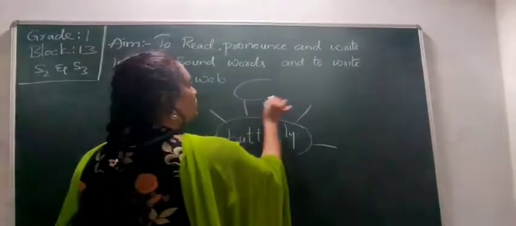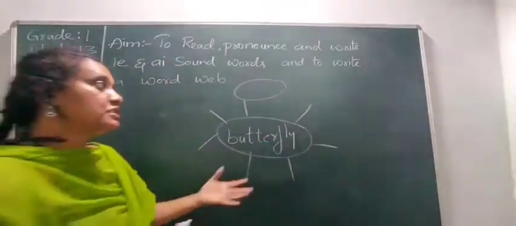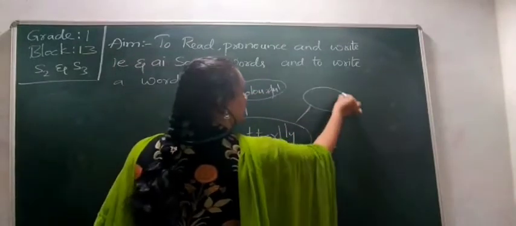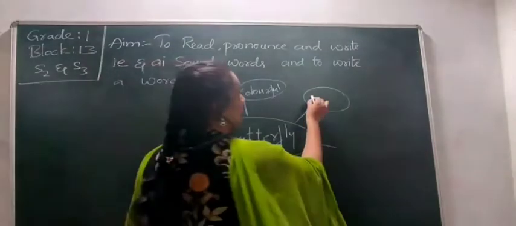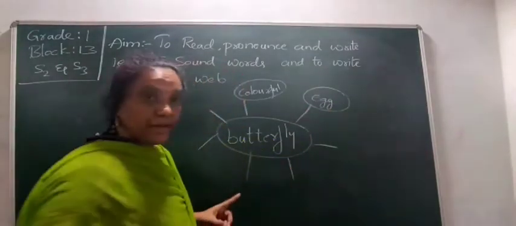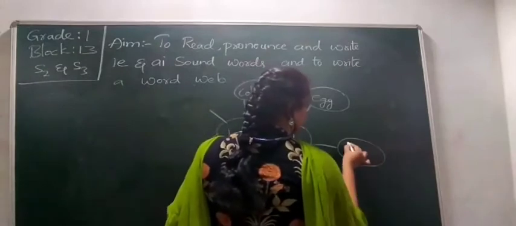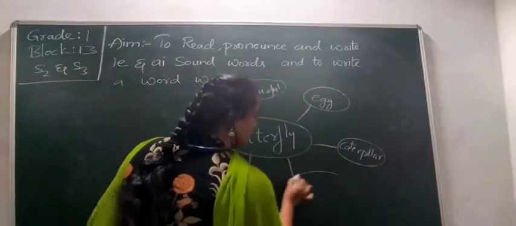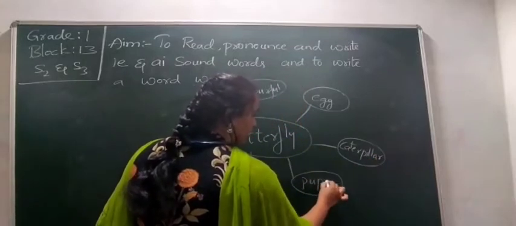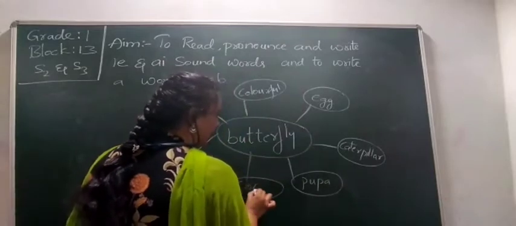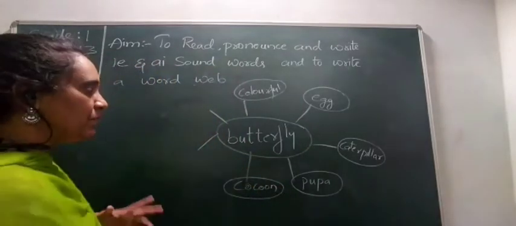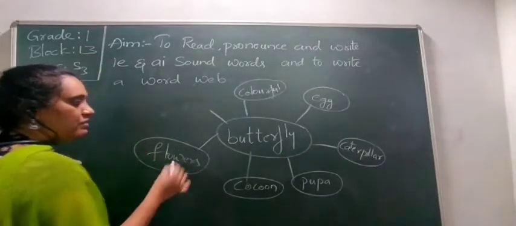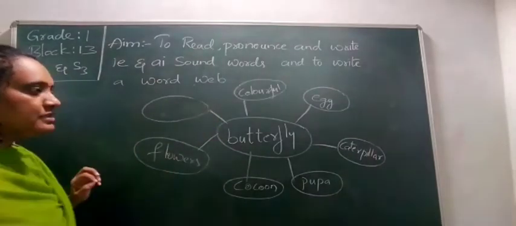We can say the butterfly is colorful, just like describing. We can say that the butterfly is beautiful, or that it came from the eggs. So eggs, it came from the eggs, and we had caterpillar. It comes again from the caterpillar, and also it comes in the stage of a pupa, and also some cocoon is there where we observe that it is sleeping, and we can say that the butterfly goes onto the flowers, and also it looks very beautiful.